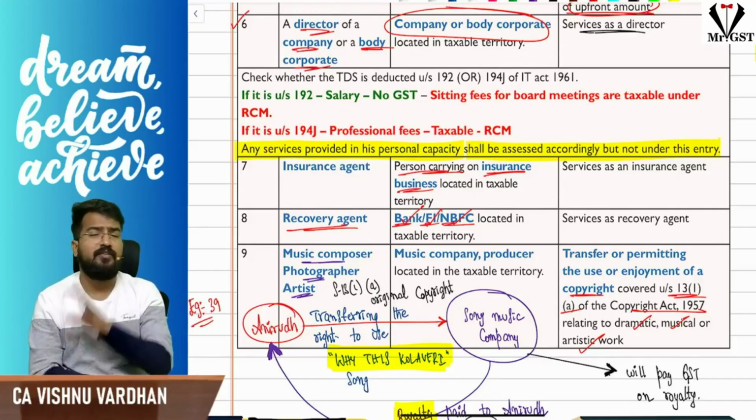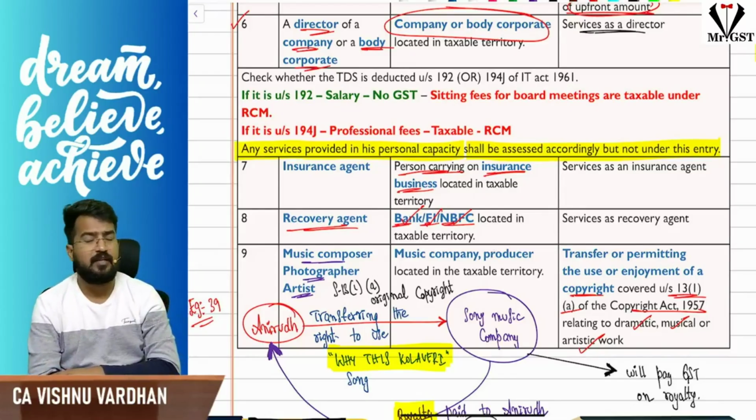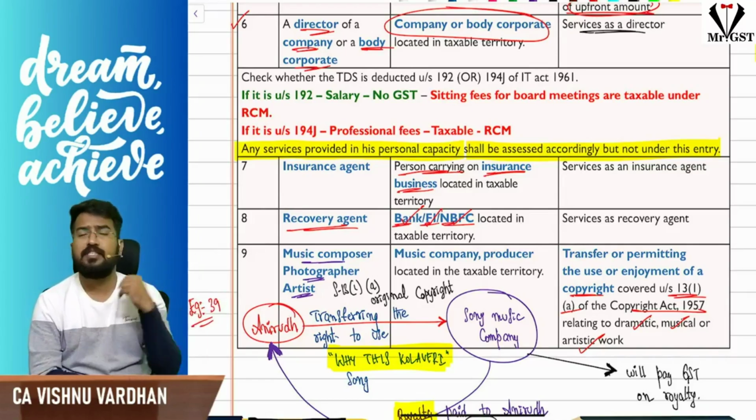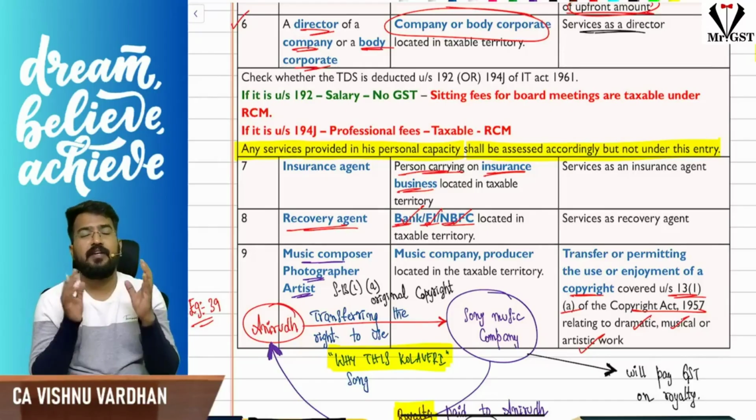Sir, how do I identify whether the director is an employee or not? Based upon the TDS the company is deducting from his remuneration. If TDS is under section 192, then he is an employee: no GST at all, no RCM, no FCM. If the TDS is under section 194J, then it is a supply and it is subjected to RCM.